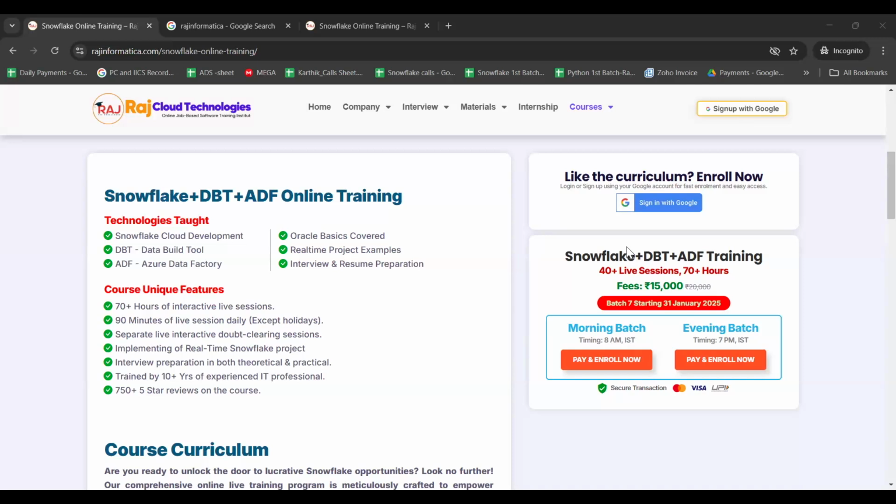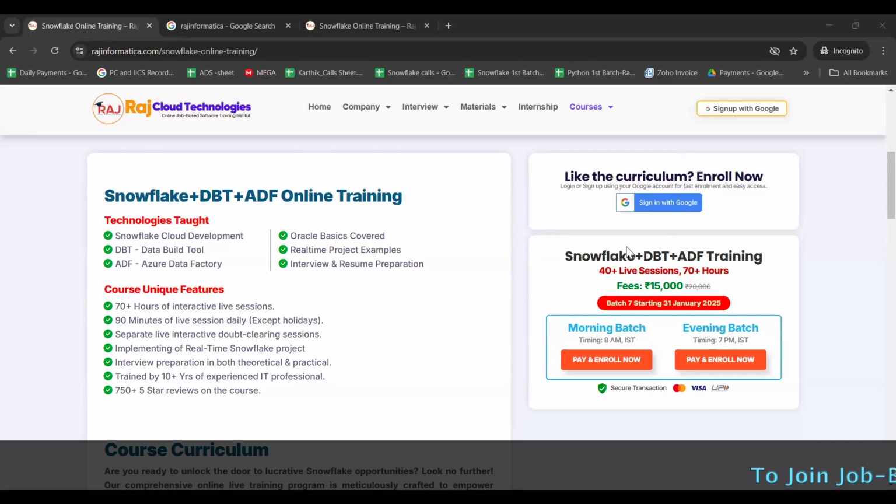All the payment modes are accepted: UPI, bank transfer, net banking, credit card, debit card, international payments, everything is accepted here. No need to worry about that. For UPI payments, you can use these details and pay here, and you can share the screenshot with us so that we will start your registration.